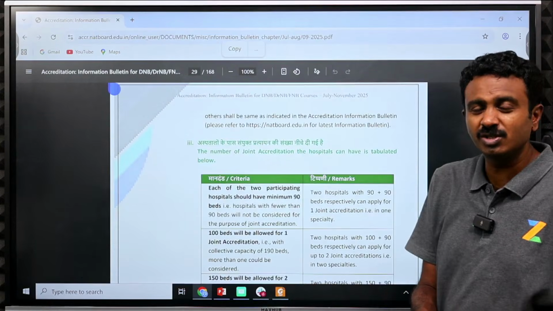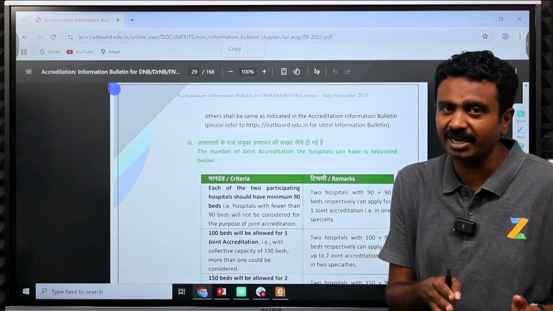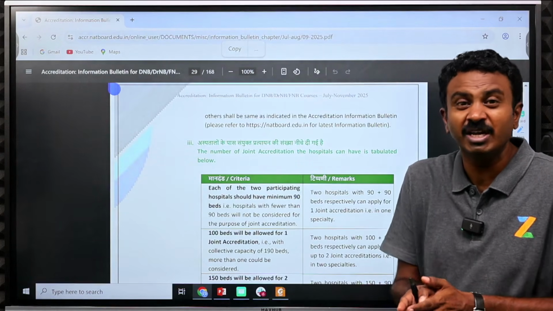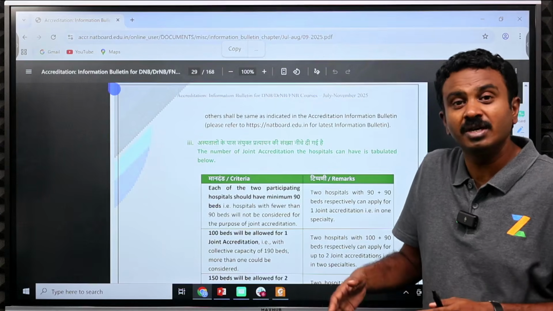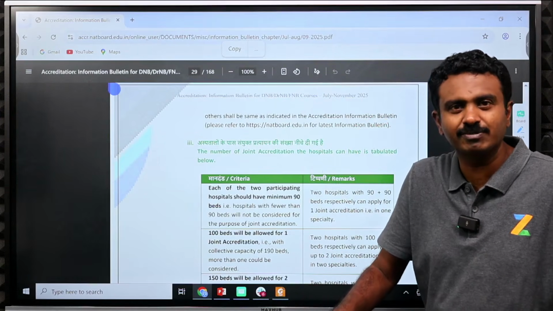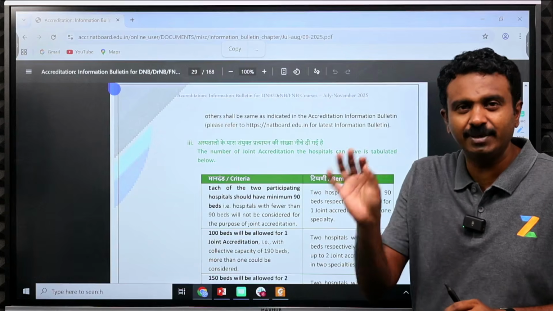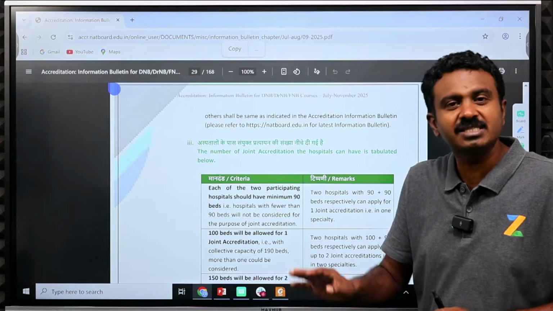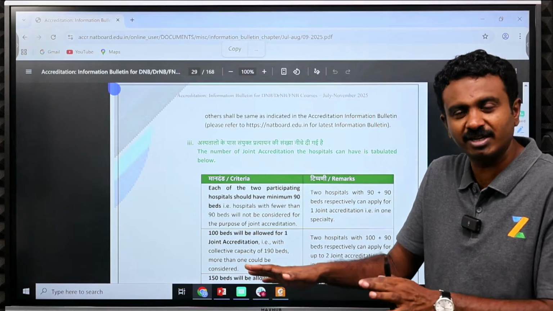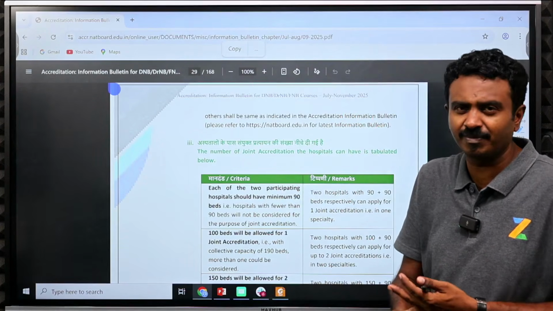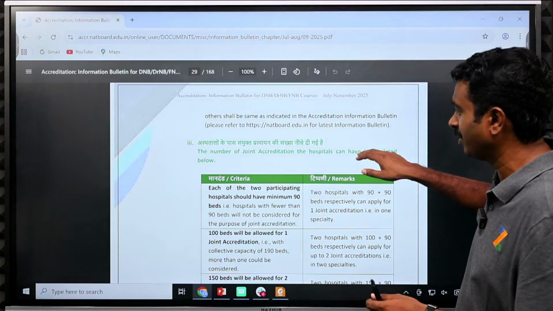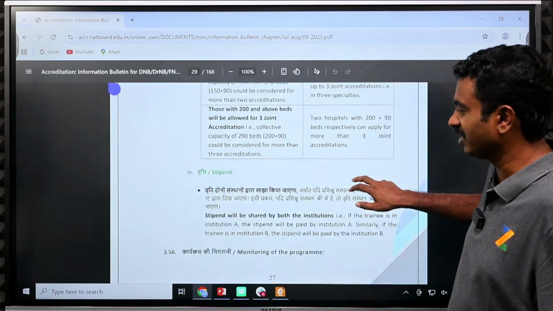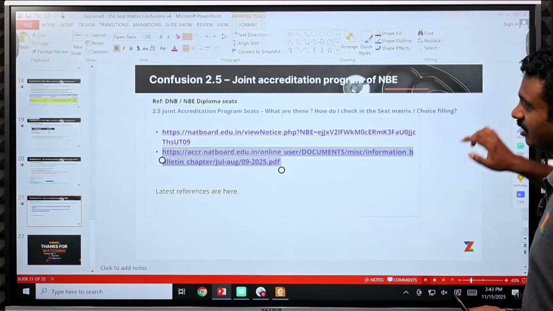For new institutes, these courses started last year only, so we don't have much information on how exactly it is going to pan out, but these are regular DNB programs only. You will get your DNB 3-year degree as equivalent to anybody else who has done radio diagnosis. It is also available in other courses, pathology, even anesthesia. So you can have a look at this information and then go for these programs.